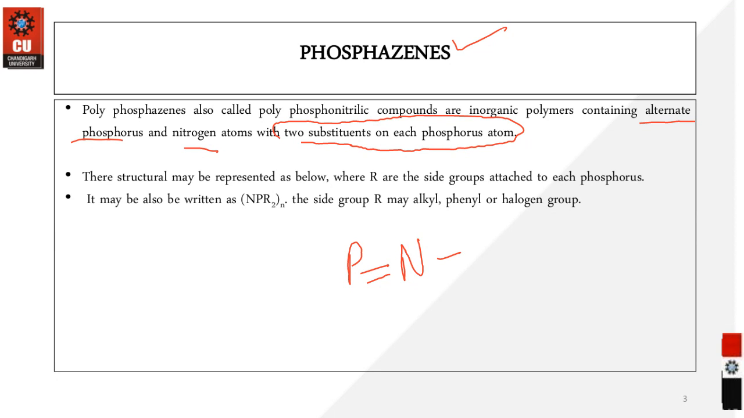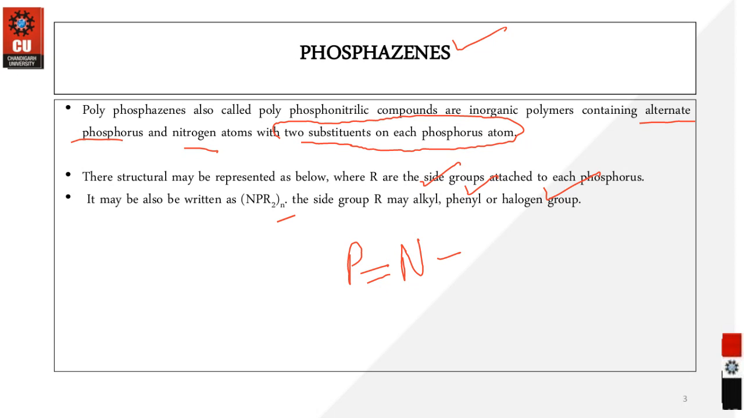Okay, so this structure may be represented by a specific formula, just like NPR2 whole n. n is the number of repeated units in the polymeric substance. Okay, so R may be any substituent group, which may be alkyl, phenyl, or halogen. So these substituent groups can vary the property of the phosphazenes. Okay, so according to the application, we can modify these polymeric substances as per our need.